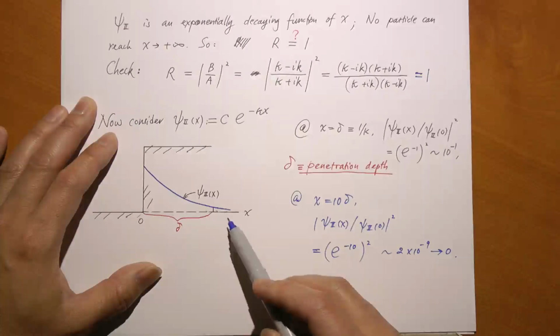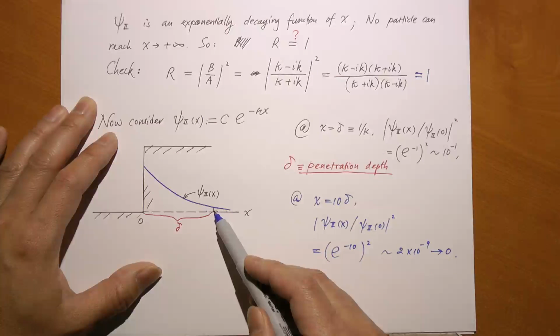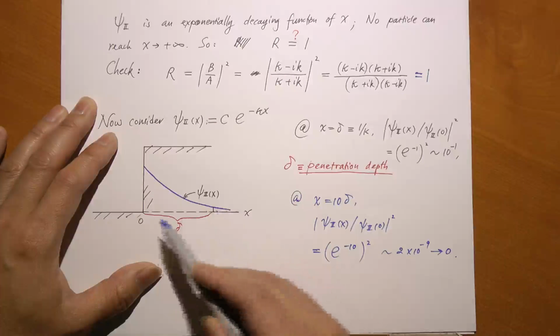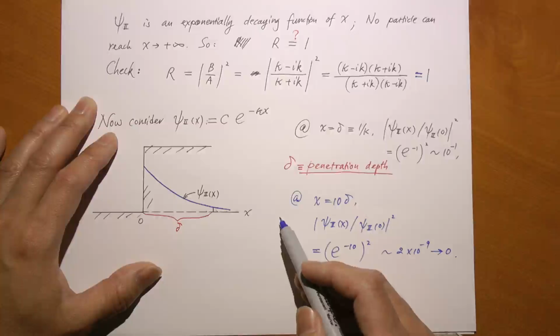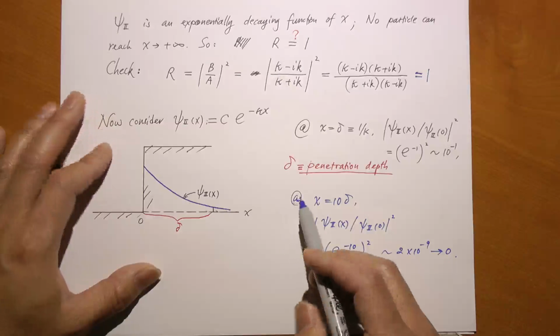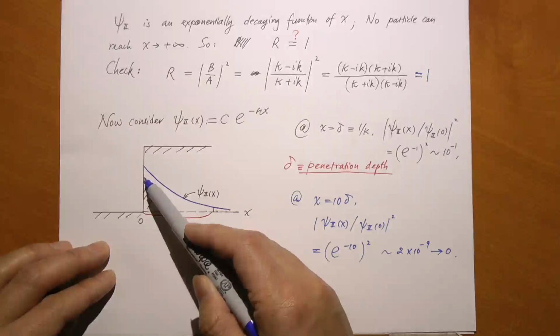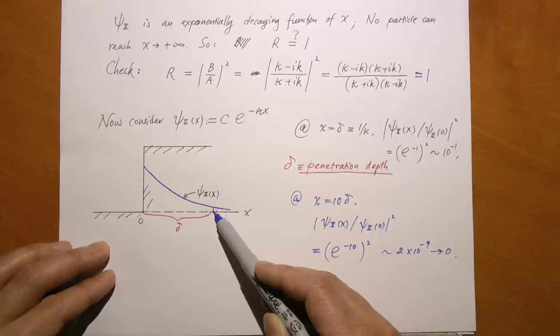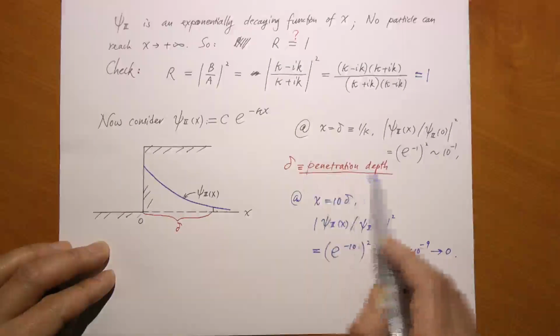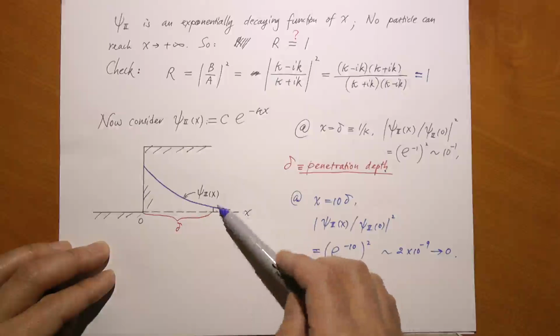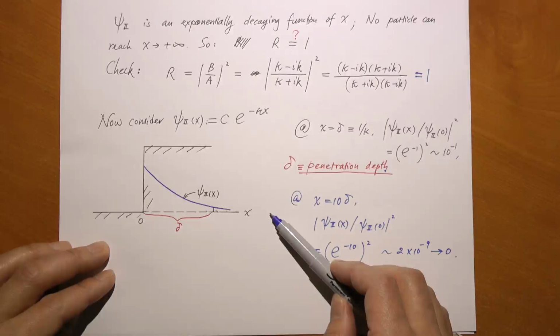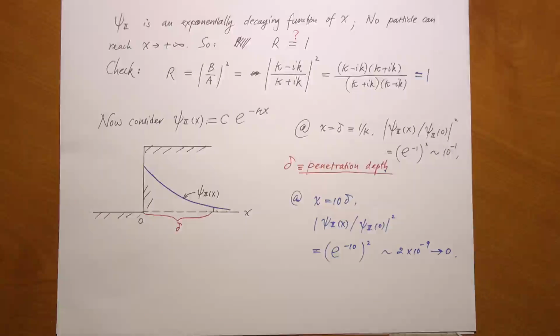So there is only about a 10% chance the particle can go this far, compared with here. That's pretty small. So roughly speaking, once particles hit this border, they only go into the medium about this far, and then they have very little chance of going any further, and they will be turned back.